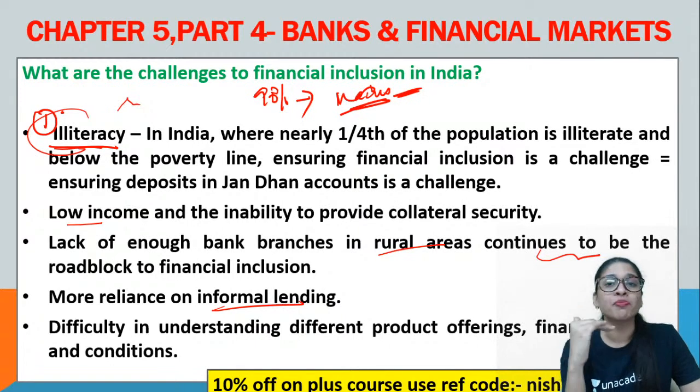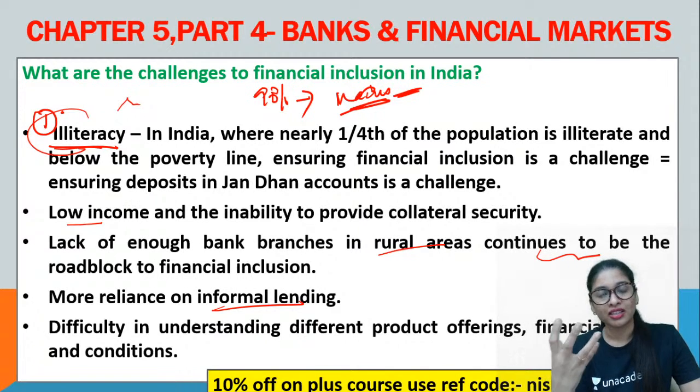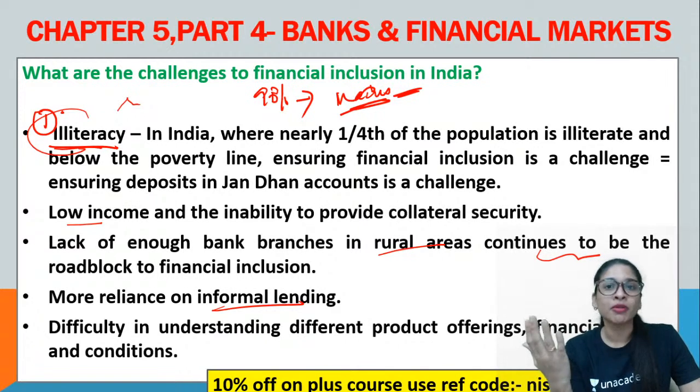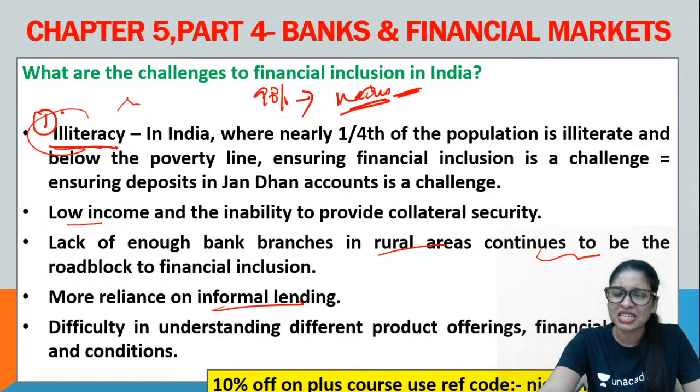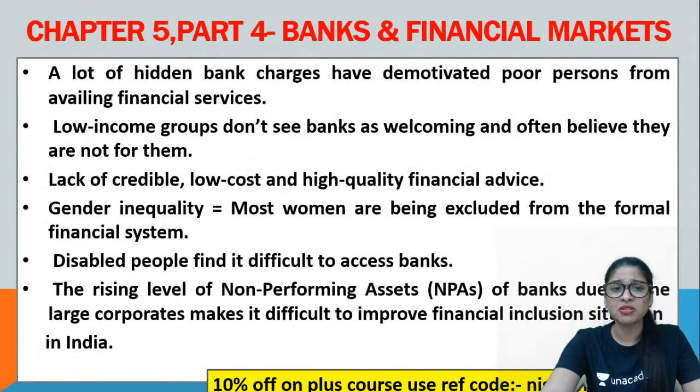But then the farmers or the people who are in need will not think about it, because for them at that point of time, money matters a lot. Their need matters a lot. That has to be satisfied. So they will not think about their perspective. You understand? That is the reason. And now if you see, people, since they are illiterate guys, they will not be able to understand the different products, offerings, financial terms, conditions and all.